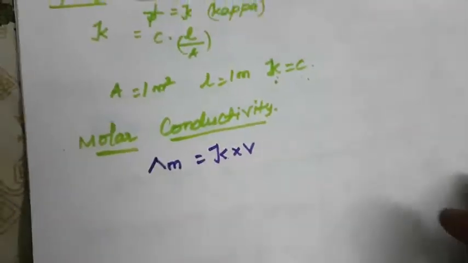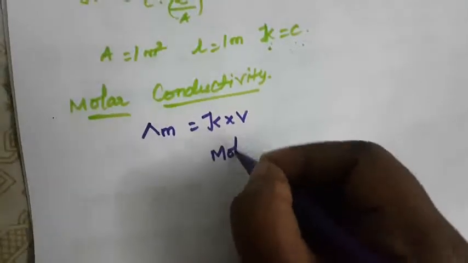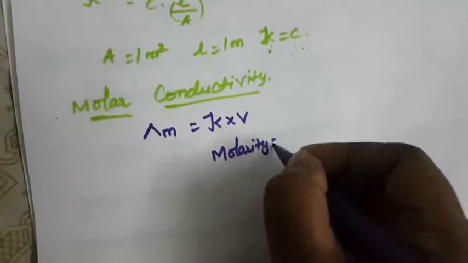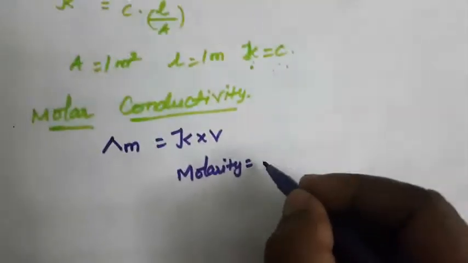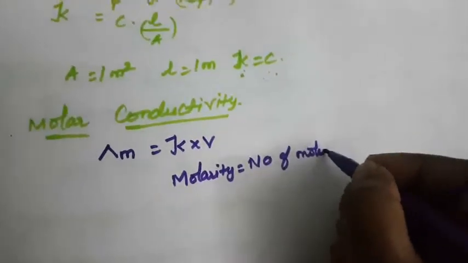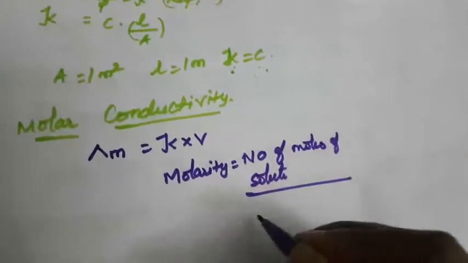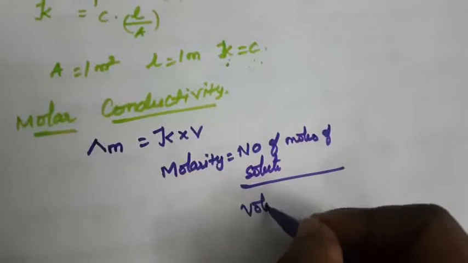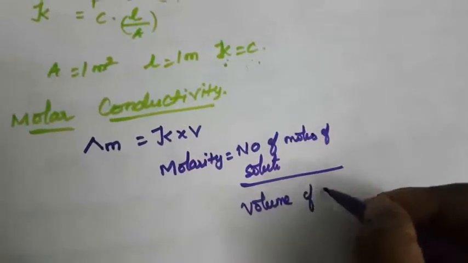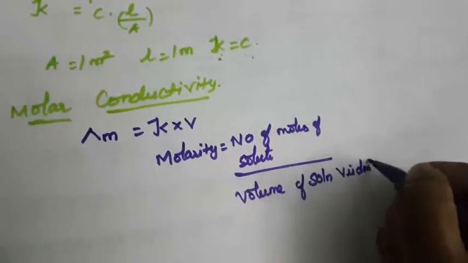So what is meant by molarity? We already studied, right? What is molarity? Molarity is equal to the number of moles of solute by volume of solution, V in decimeter cube, right?